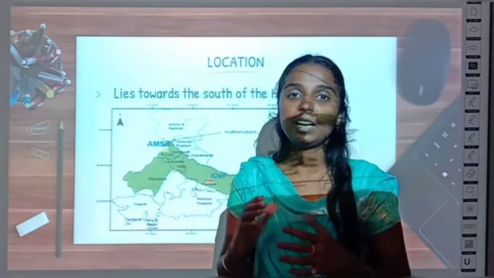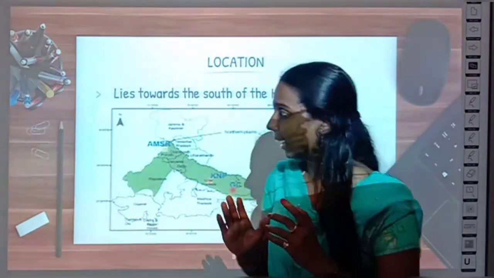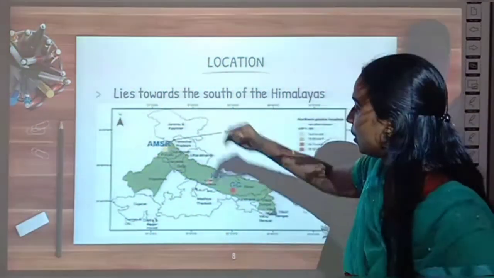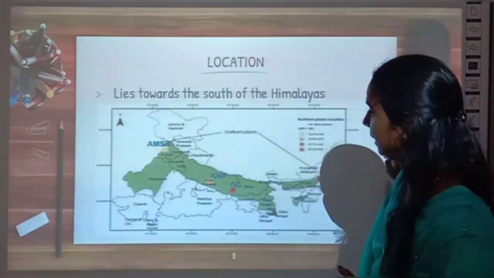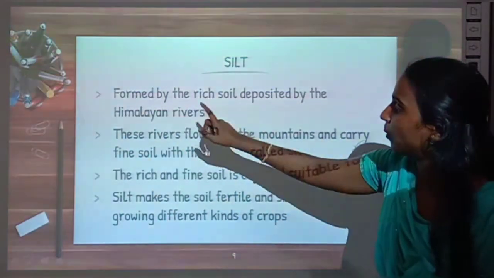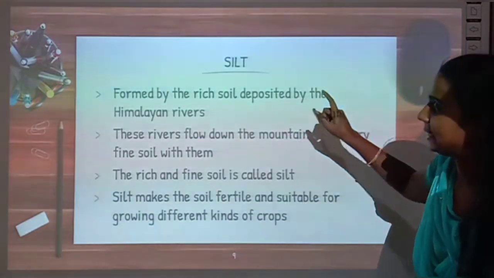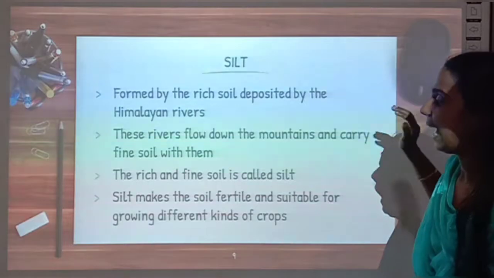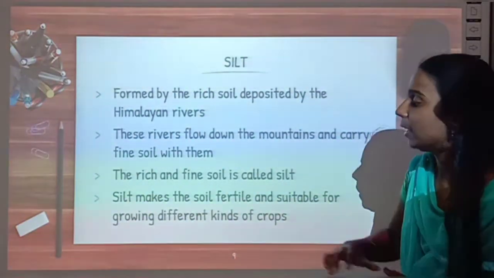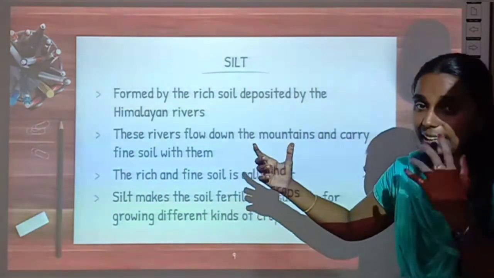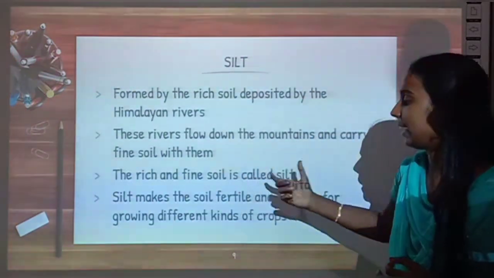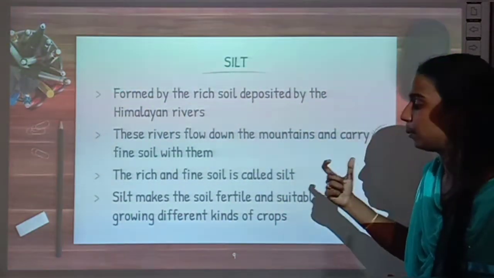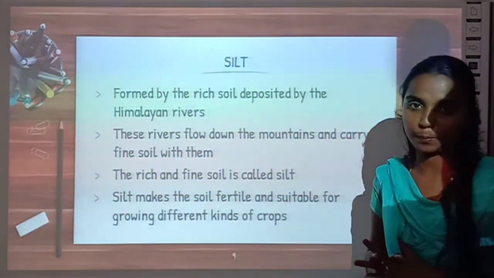Now let us recall this Northern Plains once again, okay? See where it is located? It lies towards the south of the Himalayas. So next to the Himalayas we have Northern Plains. And these are formed by the rich soil deposited by the Himalayan rivers. These rivers flow down the mountains and carry fine soil with them. So this soil is very rich, right? Rich in fertility. So the rich and fine soil is called what? Silt. And this silt makes the soil fertile and suitable for growing different kinds of crops, okay?